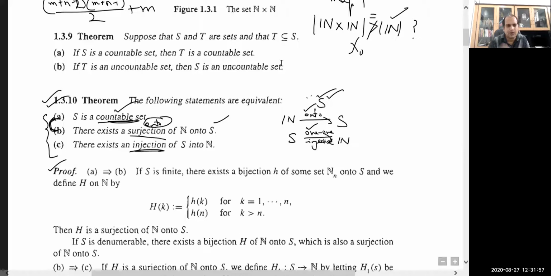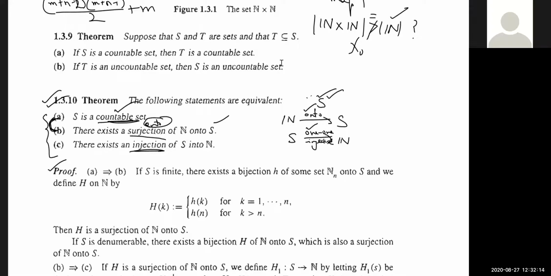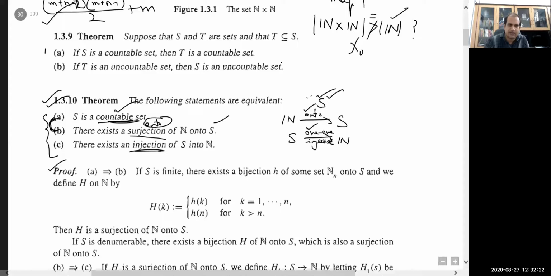So I have given the hint, you will revise it from the book. Because actually, whenever you have to show N cross N is countable, you would say that we can list every member of the set N cross N with the set of natural numbers in that order of increasing sum of the indices m, n, and with the help of increasing m. But some people may argue with you, what are those maps, how will you define the map? So you can give this map which I have given to you. There are several other techniques, but I have two methods, because these things you are going to study in your set theory. So I'm not going to do all of them, just an idea of how to do this.